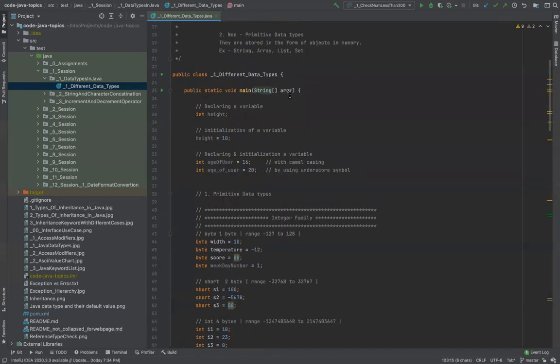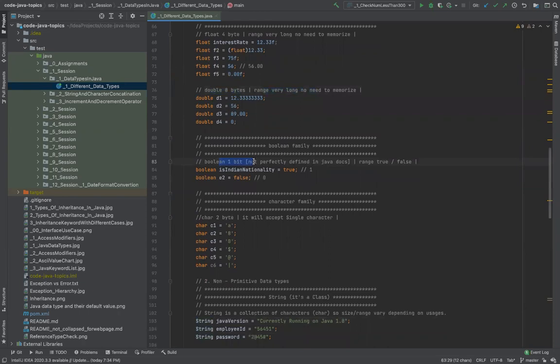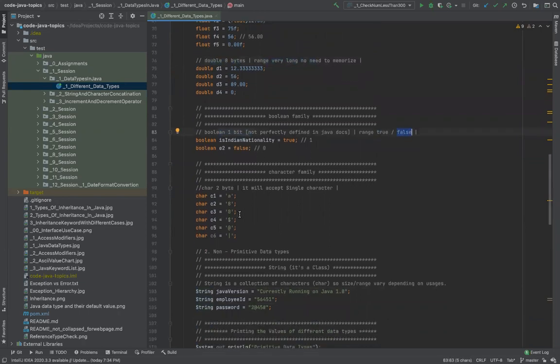These are called primitive data types, which store your variables and its values depending on what kind of data you're going to store in that. Okay, and the explanation is also written here. The double is 8 bytes, range very long, no need to memorize. Boolean is 1 bit, either it could be true or false. So boolean stores true or false.